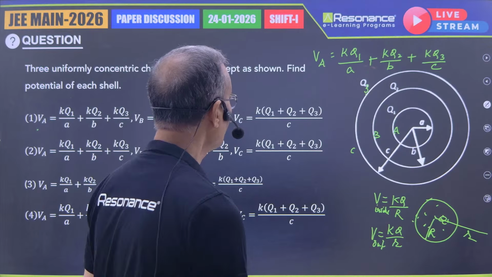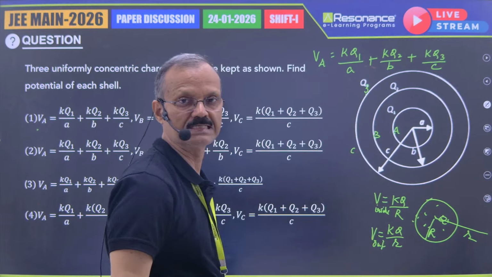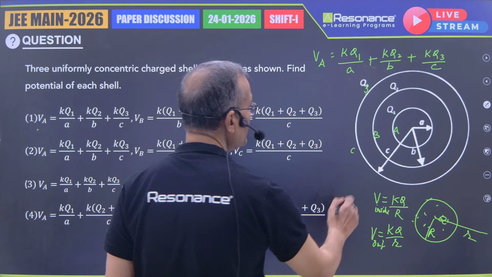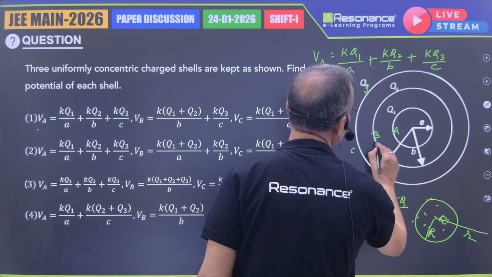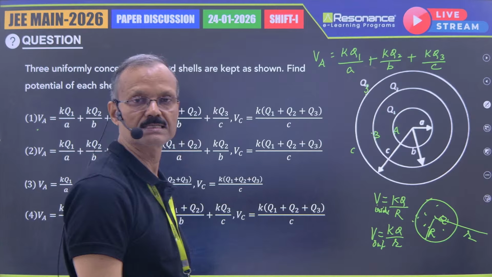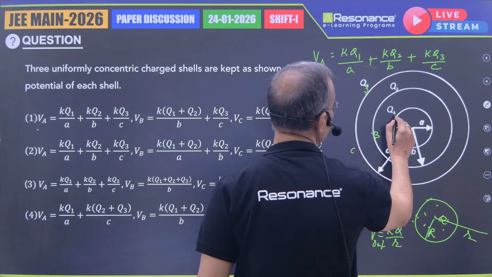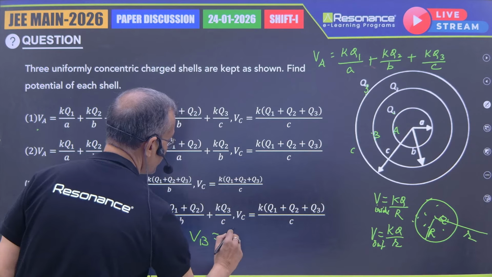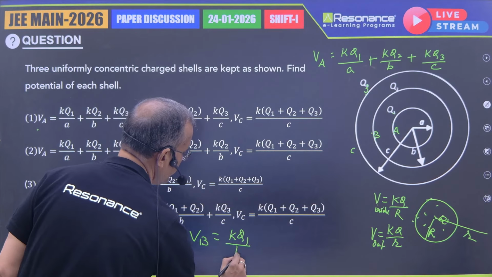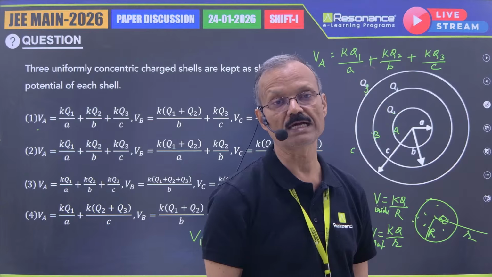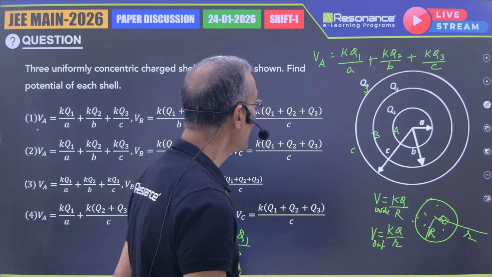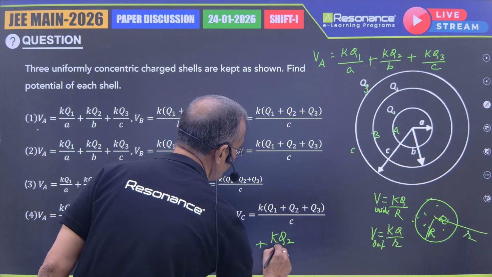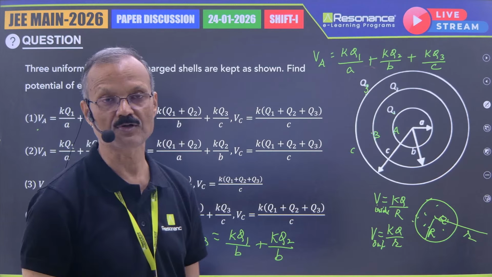Now I want to go to the intermediate second shell. We want to find the electric potential on this. Then due to the inner shell, this point is outside at a distance B. Due to the inner shell charge Q1, if I go for VB, this will become KQ1 by B because the second shell is outside, B is greater than A. And due to Q2 charge, this will become KQ2 by B because it is on the surface of the second shell.